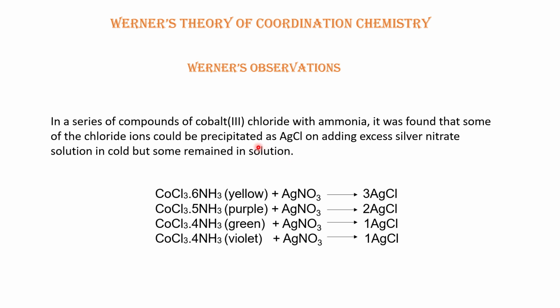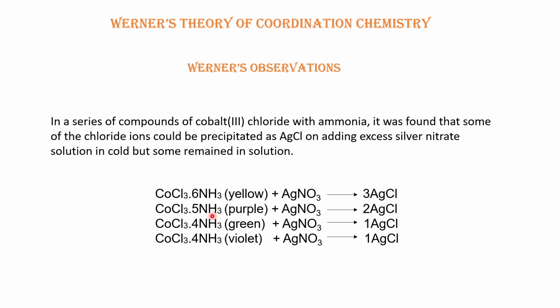What does it mean? He observed that when he mixed 6 moles of ammonia with 1 mole of cobalt chloride, a yellow colored compound is formed.